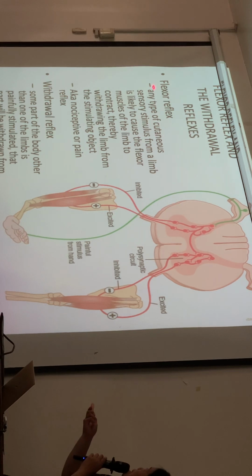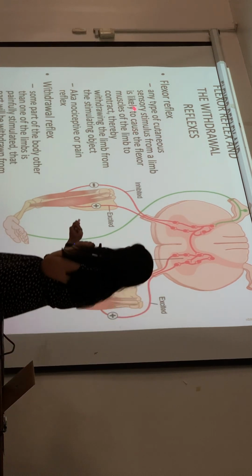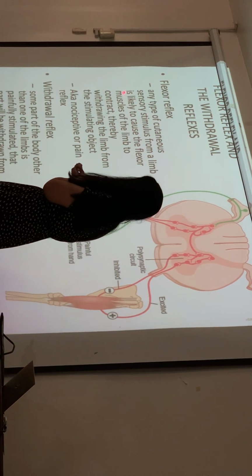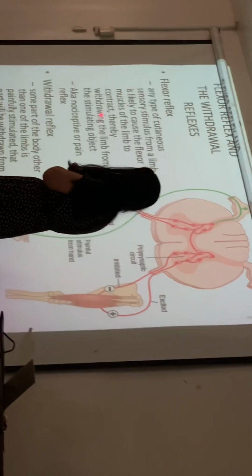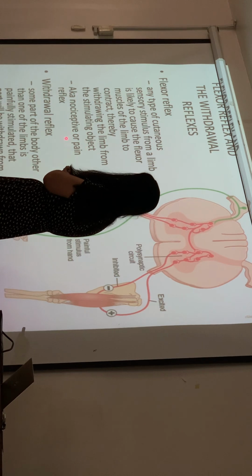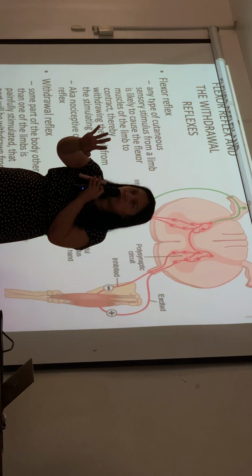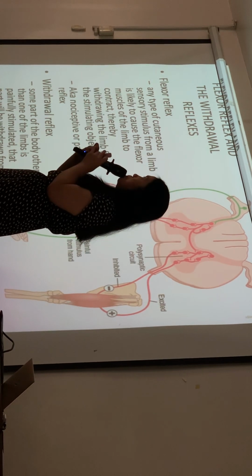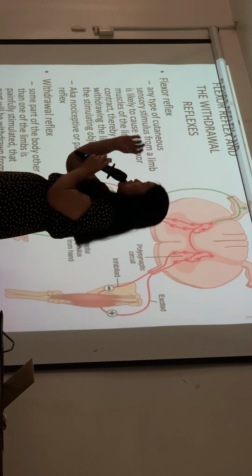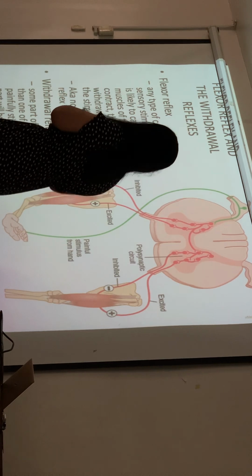This reflex is when any type of cutaneous sensory stimulus from a limb is likely to cause the flexor muscles of the limb to contract, thereby withdrawing the limb from the stimulating object. This is also called the nociceptive or pain reflex. For example, when you touch a hot stove, the flexor reflex is stimulated, and very fast you withdraw your limb from that painful object. Nociceptive or pain reflex.